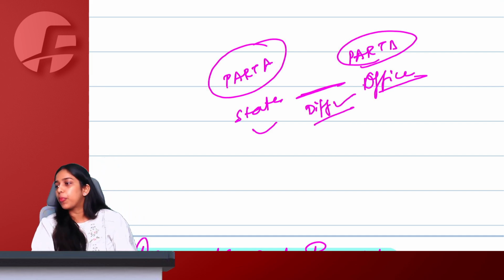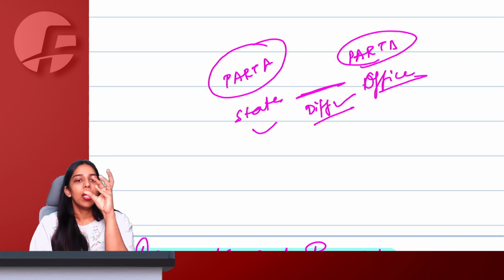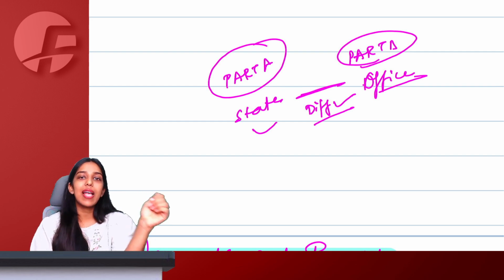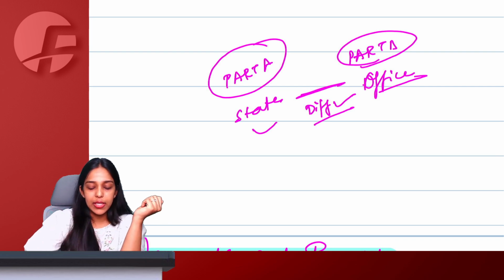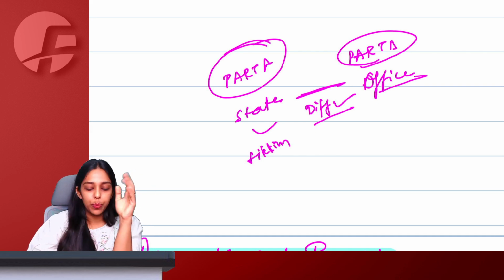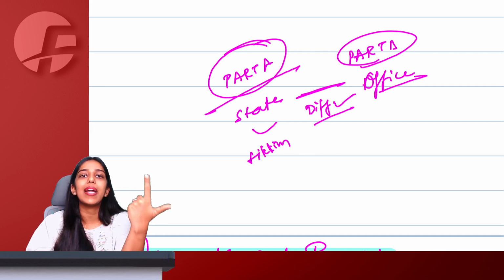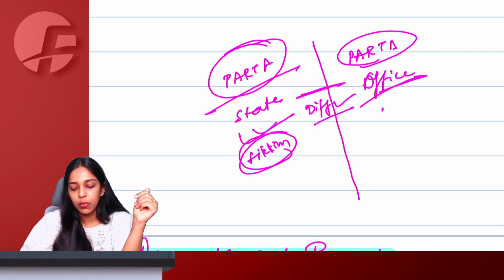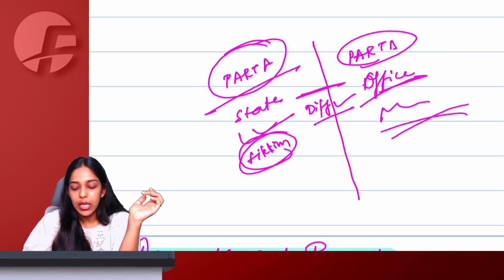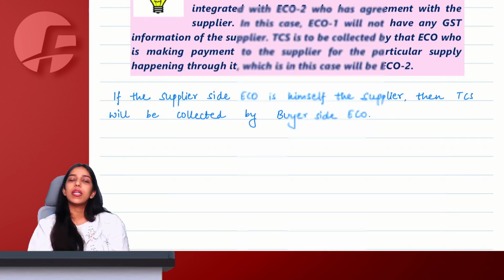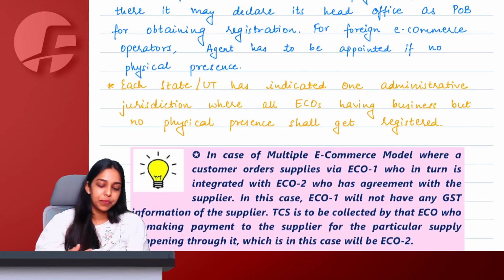There is absolutely no problem, because let's understand, Amazon today has liability of making supplies in all the states across India, but is Amazon having a place of business in all the states? No, ma'am. So let us say Amazon wants to take registration in Sikkim but has no office in Sikkim. No problem. While filing part A of the REG form, you write Sikkim in part A. In part B, you can give your Mumbai, Bangalore, Ahmedabad, wherever is your head office, the head office details, and these both can be different. There's no problem. Still, registration can be granted to TDS, TCS people.